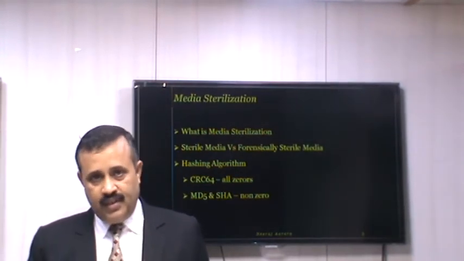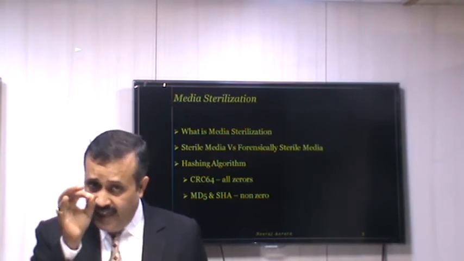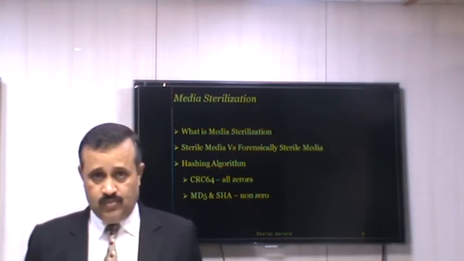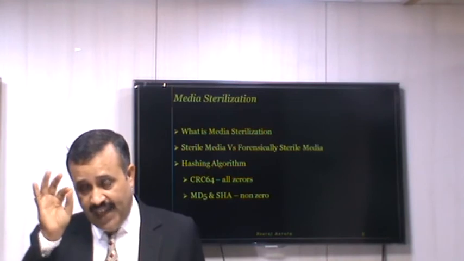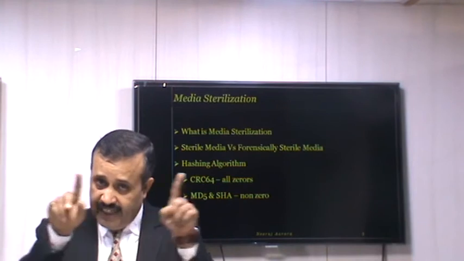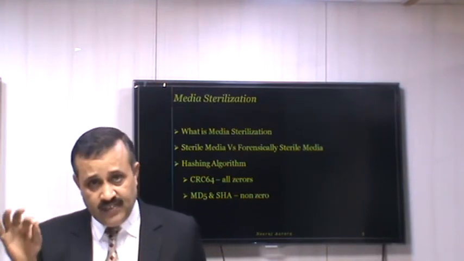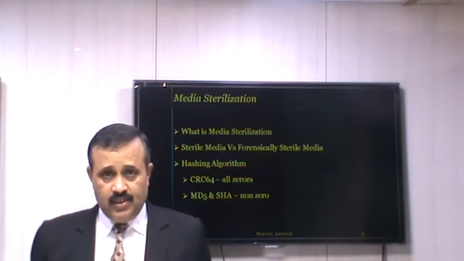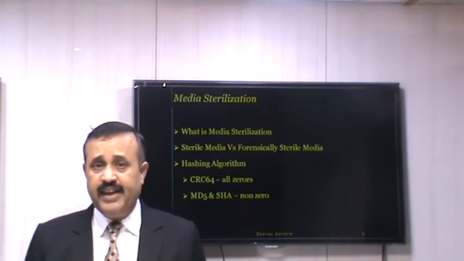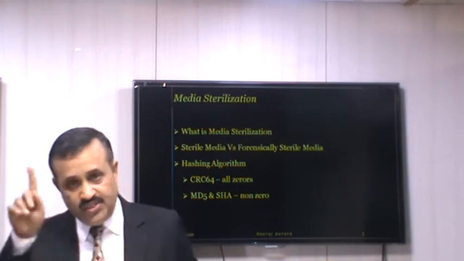But if you write every byte with a 00 hex value, that means your media contains only 00 hex value on every byte. Now if you compute the hash value of that particular media using MD5 and SHA, it would come non-zero.